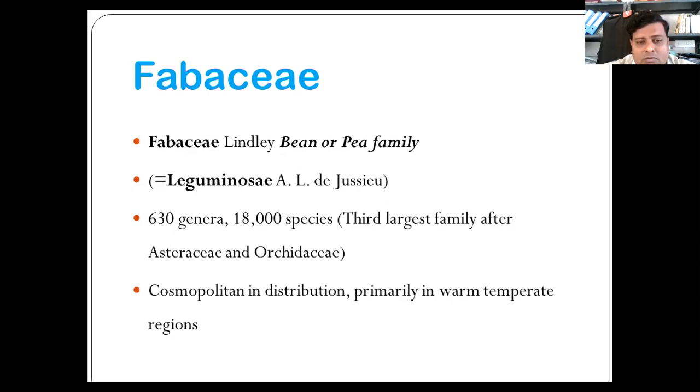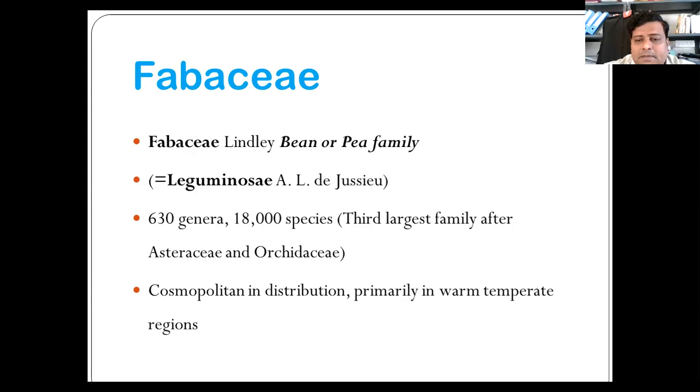So it must be noted that the name Fabaceae is valid for the family sensu lato, as well as for Papilionoideae upgraded as a family. Leguminosae is the alternate name only for the former, whereas Papilionaceae is the alternate for the latter.